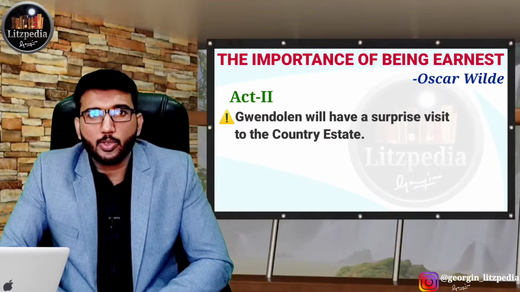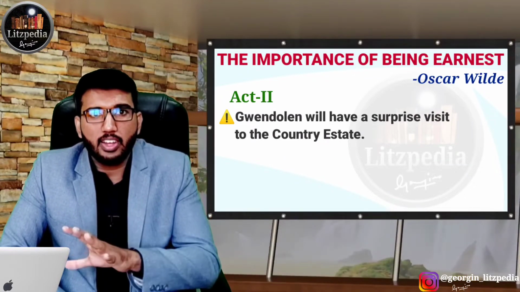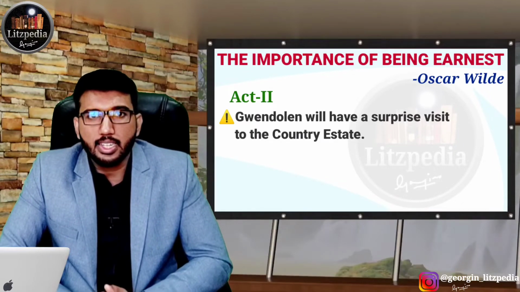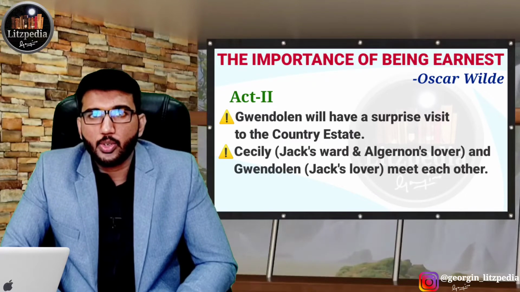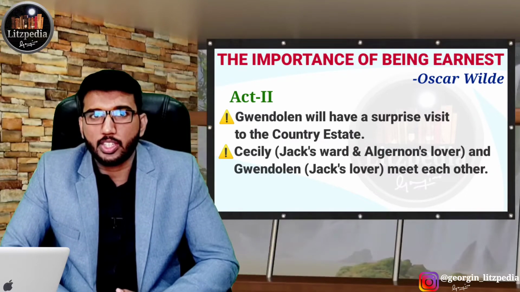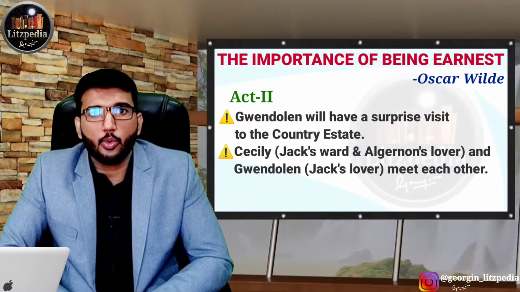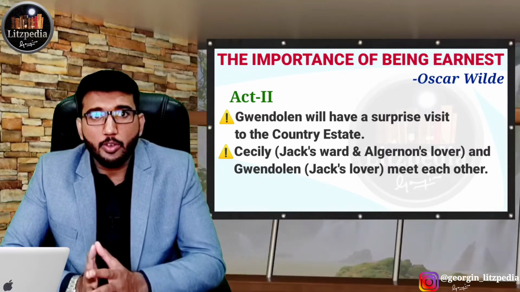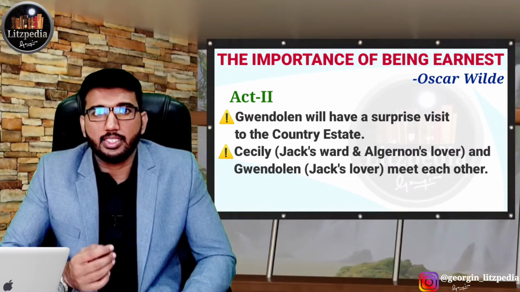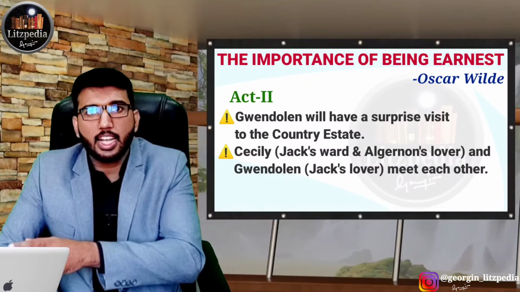So that time there was only Cecily Cardew in the estate, and they both will meet. Cecily will act as a host to the estate, and Gwendolen and Cecily will have a talk between each other. So during this time the trouble happens, or the funny scenes happen, because they come to know that both of them are in love with a person called Ernest. So actually the Ernest Gwendolen Fairfax is in love with is actually Jack Worthing, and the other Ernest is actually Algernon, whom Cecily Cardew is in love with.